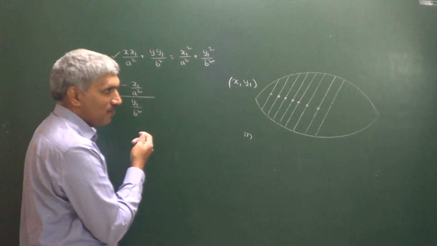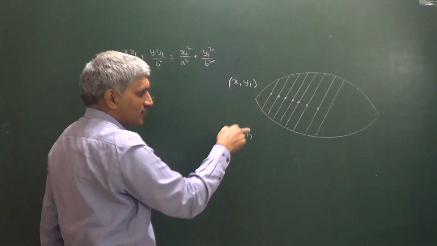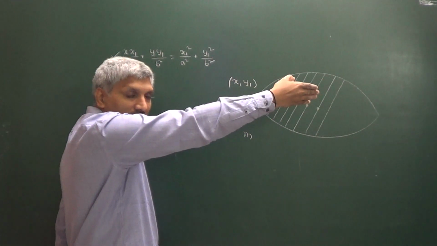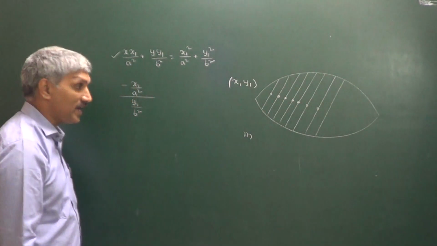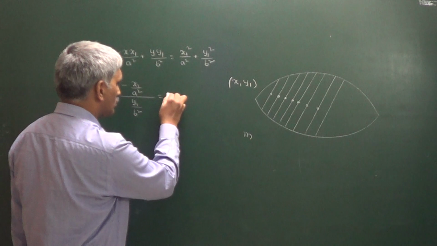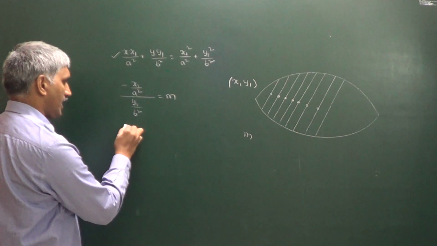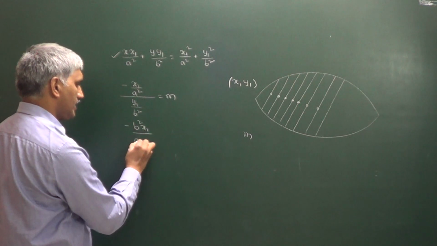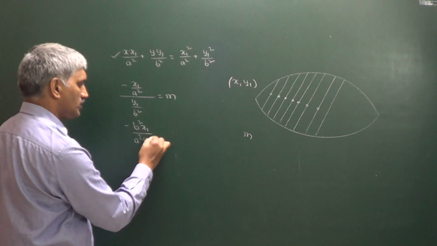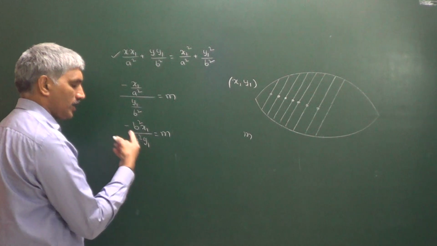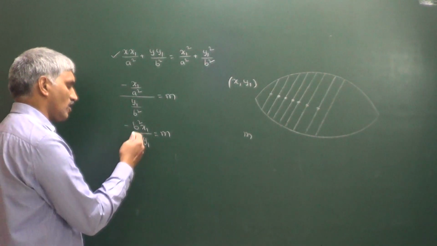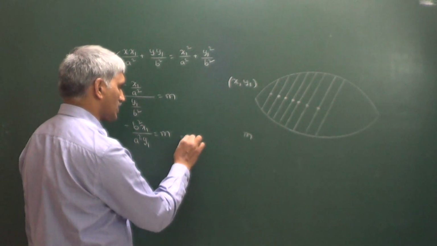But actually, what is the slope of this chord? The slope is equal to m, because all these chords are parallel chords whose slope is m. That's why we equate this to m. Then we get minus b square x1 divided by a square y1 is equal to m. We are asking for the locus of the point (x1, y1), so in place of x1, y1 we write x, y.